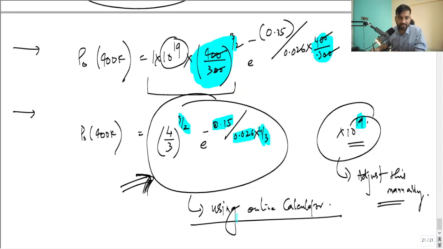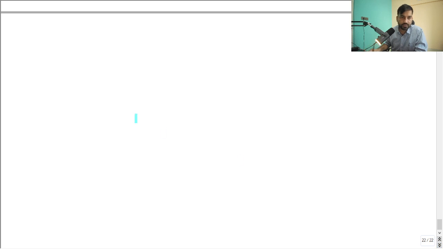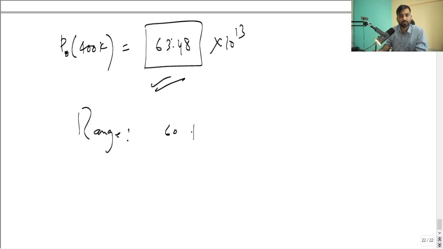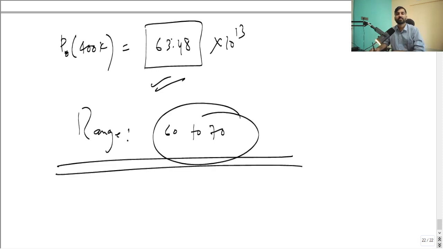So I got the answer as 63.48, so P naught at 400 K is 63.48 into 10 raised to power 13, right? So this is the answer that you have to put, and the range that was given in the exam was 60 to 70. तो आपको इसमें 2 marks मिल जाएगा.